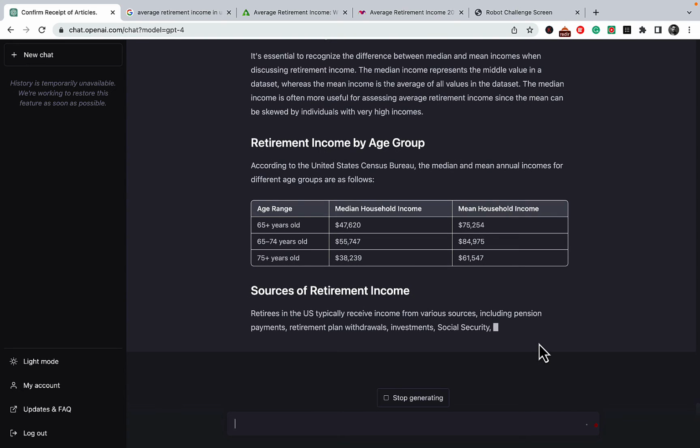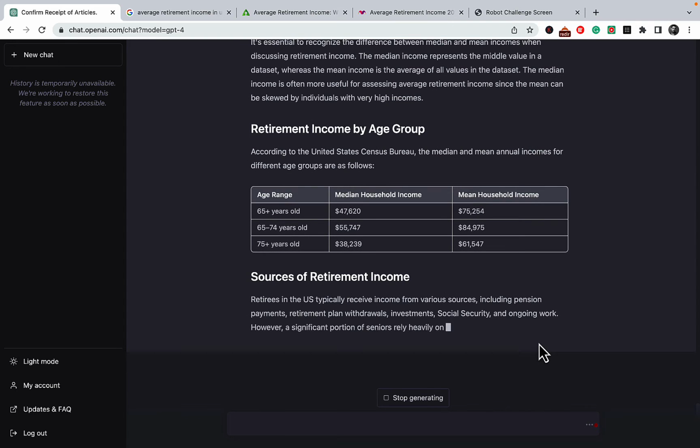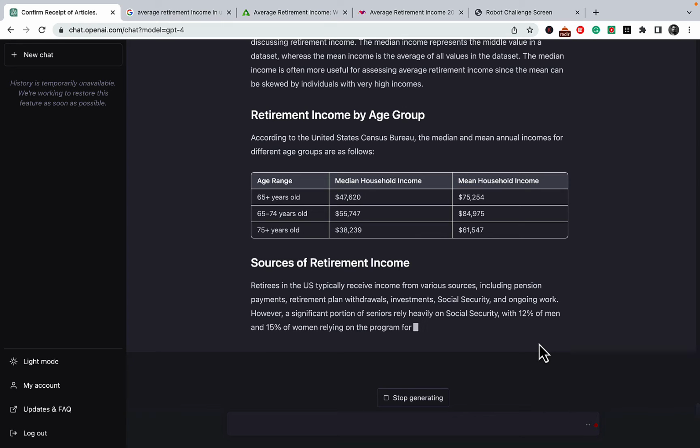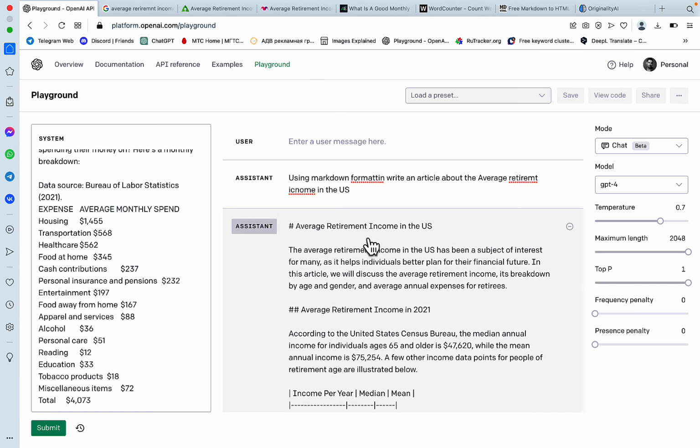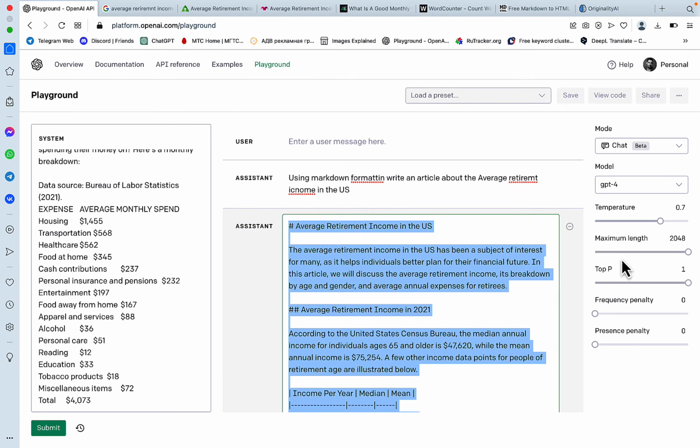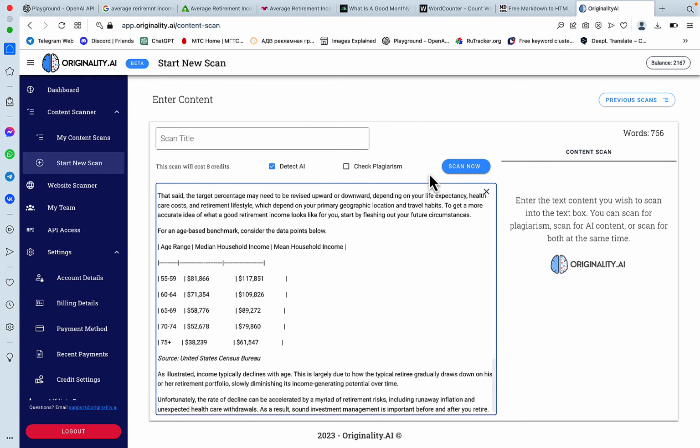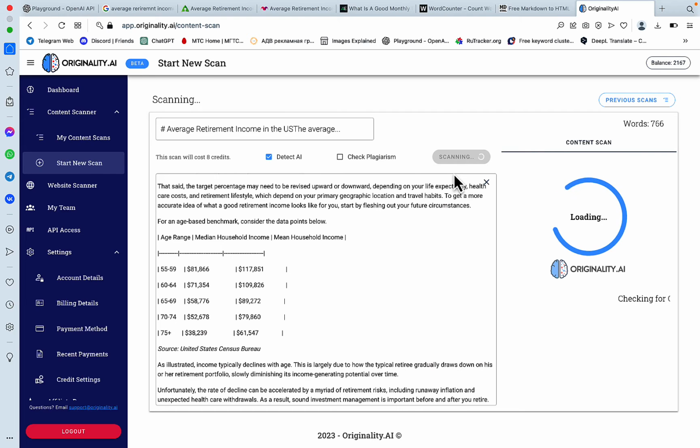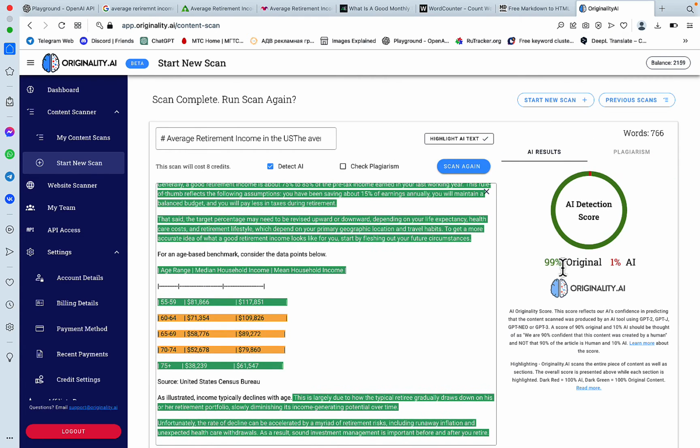So this stuff works, and I'll just let it finish. I'll check the word count just in case. People often ask me about originality, so while it's doing its thing, let's check originality. So for the playground thingy, I haven't touched the frequency penalty and presence penalty. This is another question that I got. I recommend using 0.2, 0.5, 0.5, but these are the default settings, so it was my intention to pass the AI detection this time around. So this is 99% original.